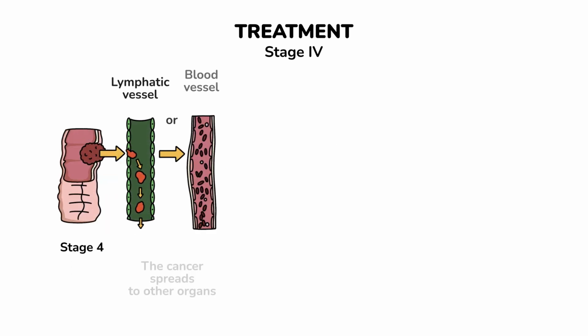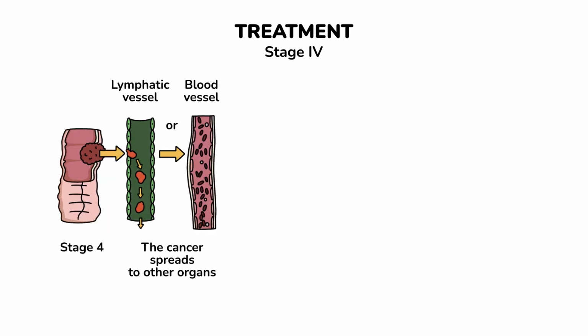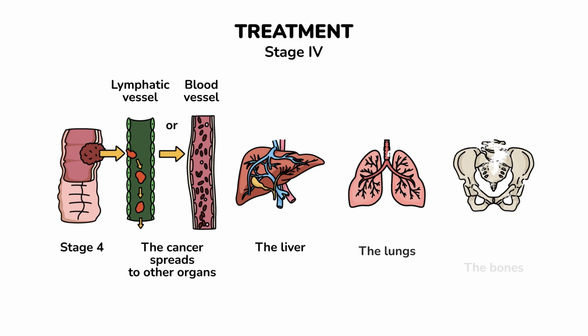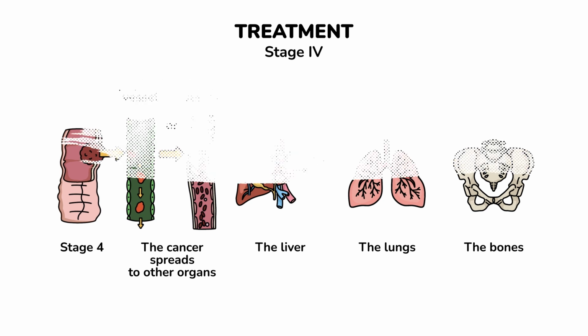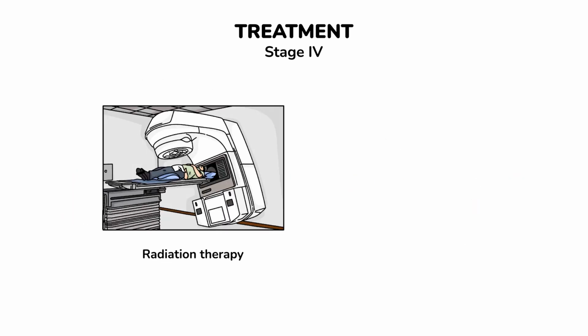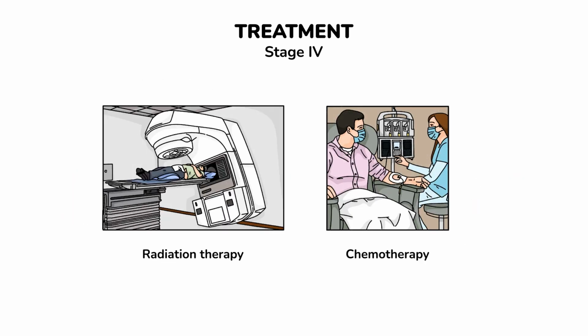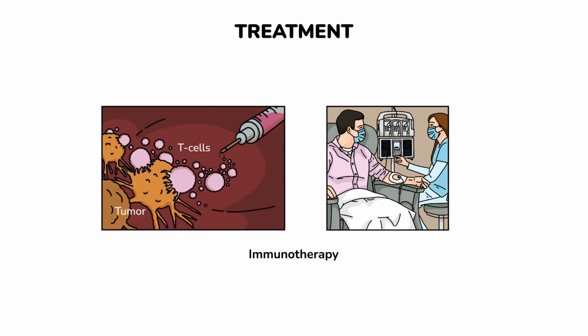The issue with Stage 4 is that it's a metastatic cancer affecting the liver, lungs, and bones, making surgery palliative, aimed at comfort rather than cure. At CRC Stage 4 radiation therapy, chemotherapy and immunotherapy are the first-line treatments. Immunotherapy is a type of treatment that uses a person's own immune system to help destroy cancer cells. The medications block the ability of cells to produce growth factors, thus shrinking the tumor.